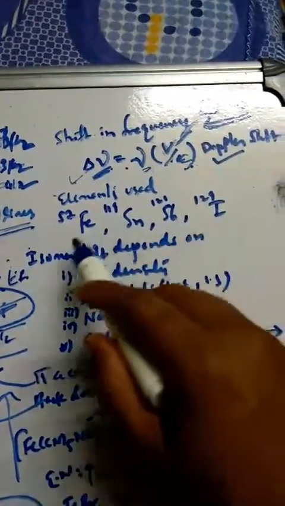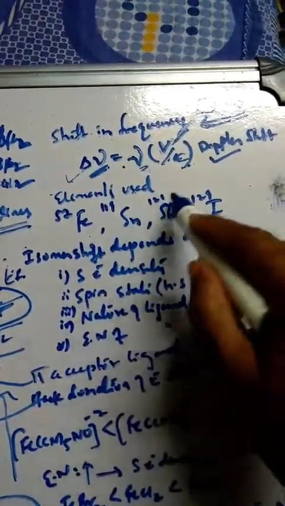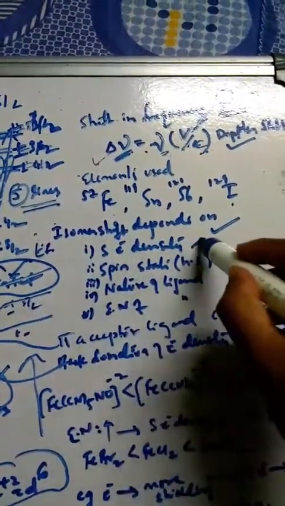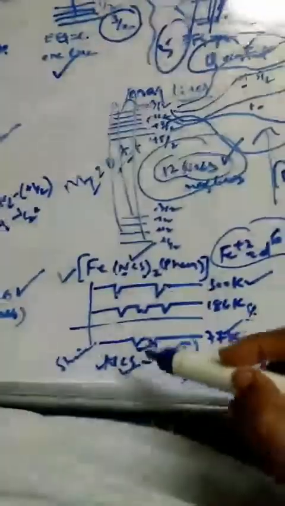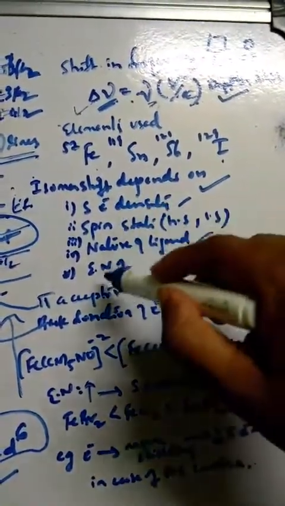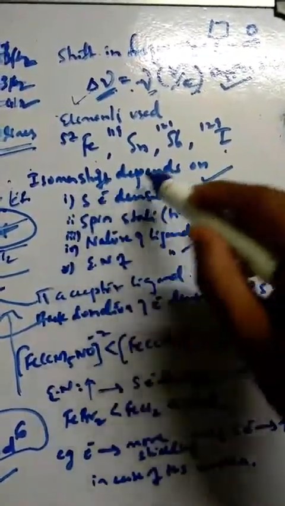Now, some of the elements used in Mössbauer spectroscopy are iron-57, antimony-121, and iodine-129. Then, what does the isomer shift depend on? S electron density, which we have learned here. Then spin state, high spin and low spin, which we have seen here with NCS. And the nature of the ligand and the electronegativity of the ligand. So these are the four factors on which the isomer shift depends.